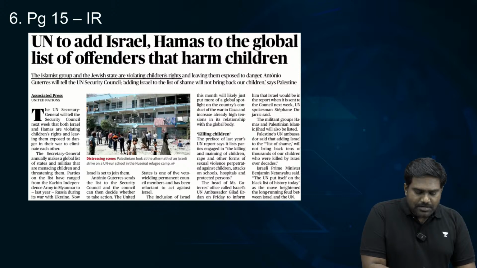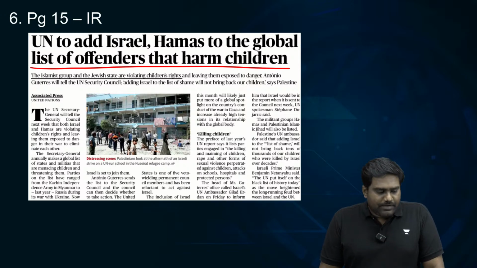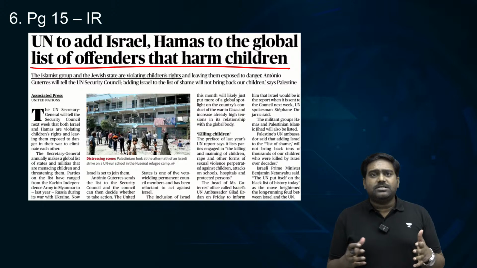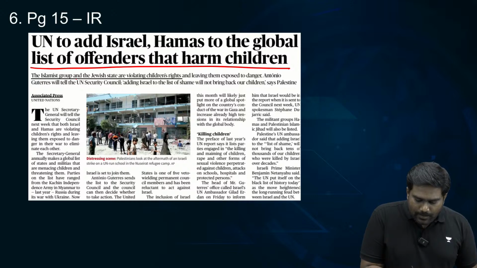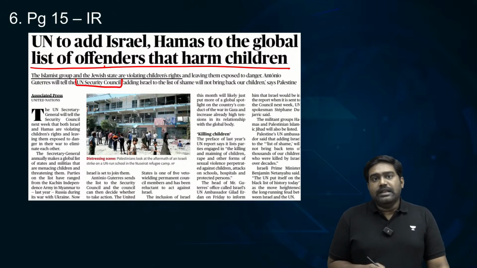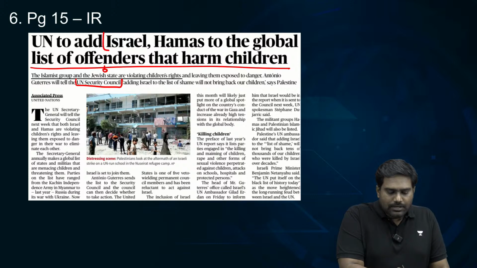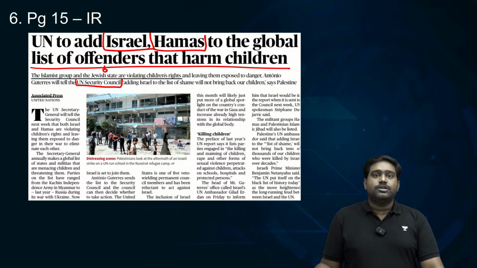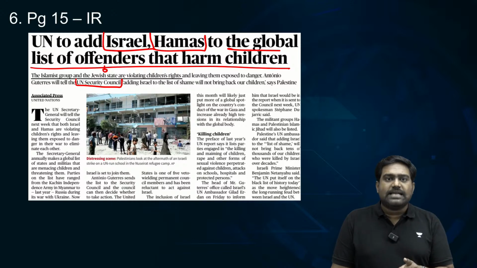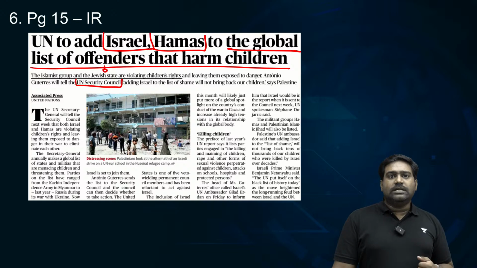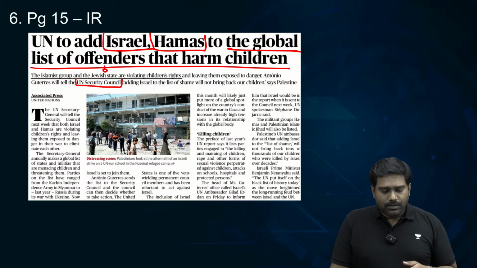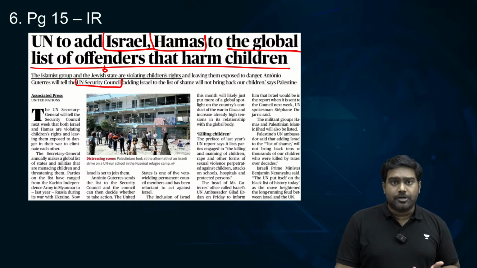Next, a small development related to the Gaza war. We have this article on page 15, according to which the UN Secretary General, Antonio Guterres, has approached the UN Security Council and added the names of Israel and Hamas to the global list of offenders who are committing human rights violations against minor children. In the Gaza conflict, more than 36,000 people have been killed already, including the attack that Hamas carried out. Easily 37,000 plus people have been killed, and a vast majority of them are young children.